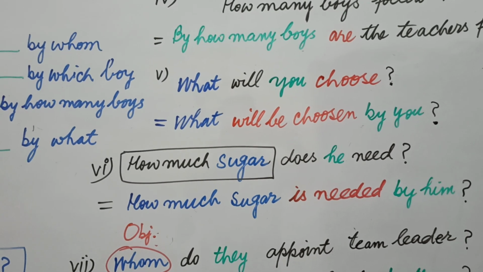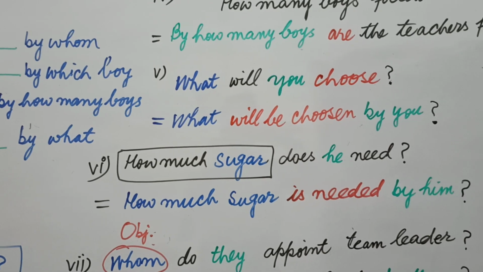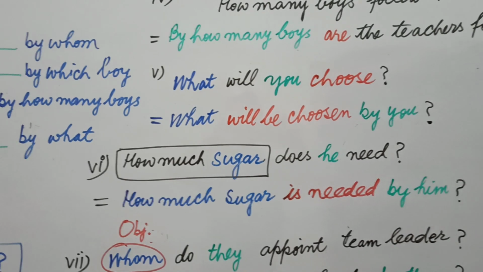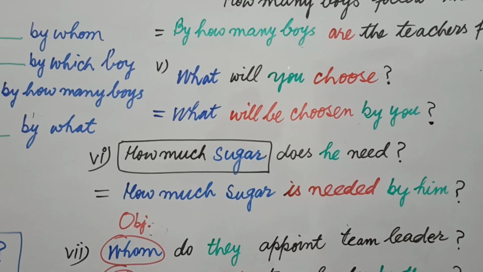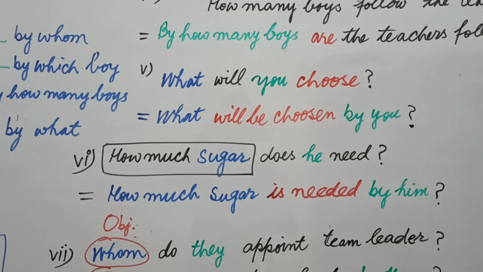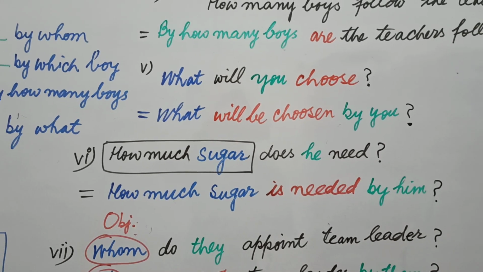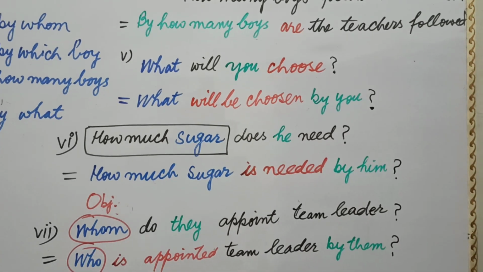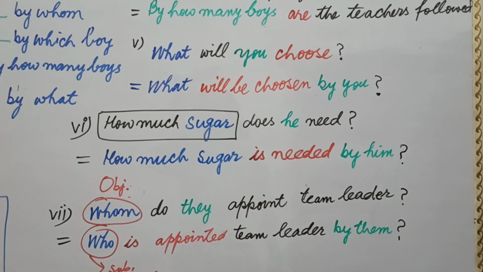And if you find your object already written in the beginning, you need not write any word, but you will take your subject that is written before verb to the end in form of by you. So your structure will be what will be chosen by you.